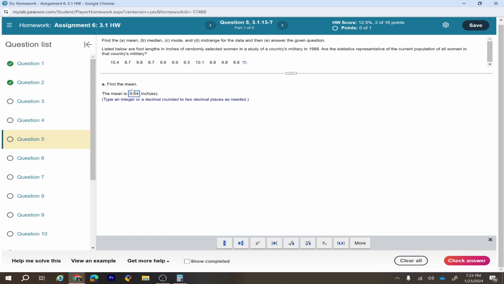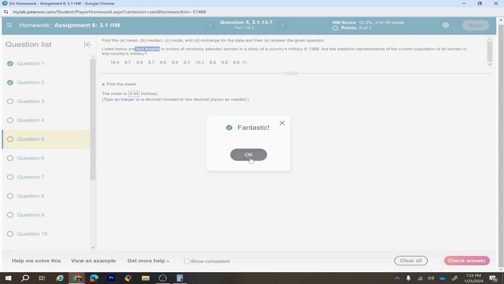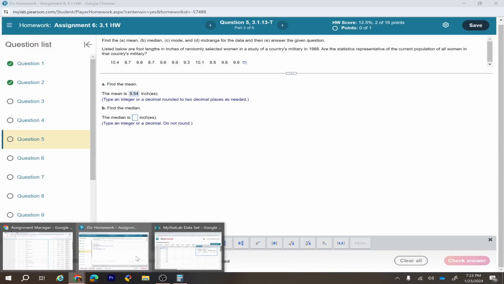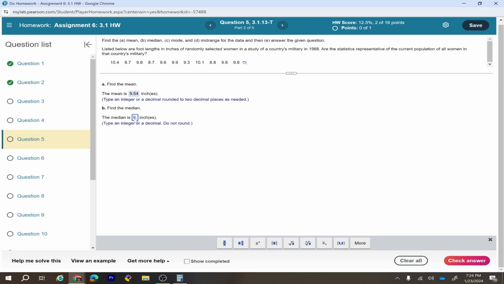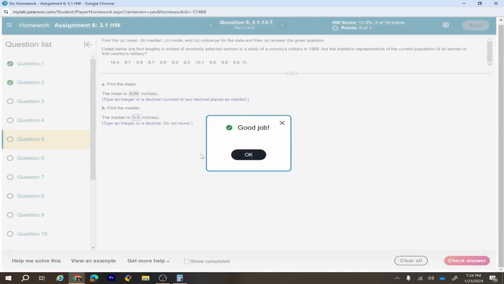9.54. What is this? Listed below are foot lengths. It's not the height, actually it's the foot length. So this is the mean of the foot length. Check answer. Okay, the median is 9.8. Round it to an integer or decimal, so that's the decimal.